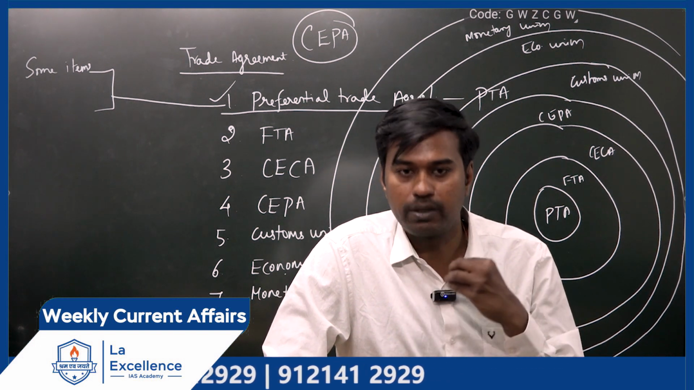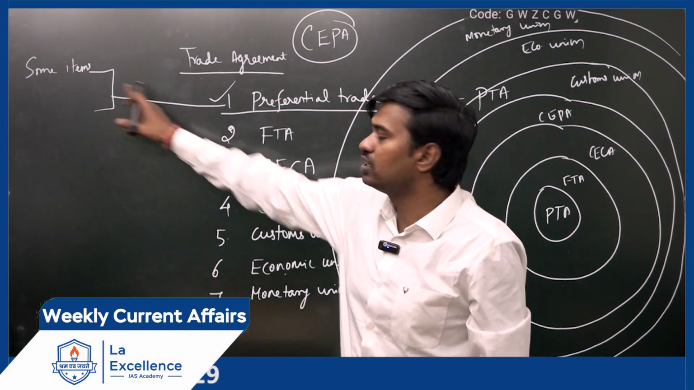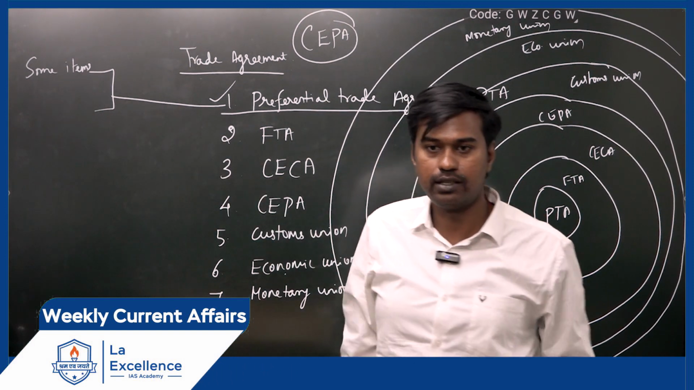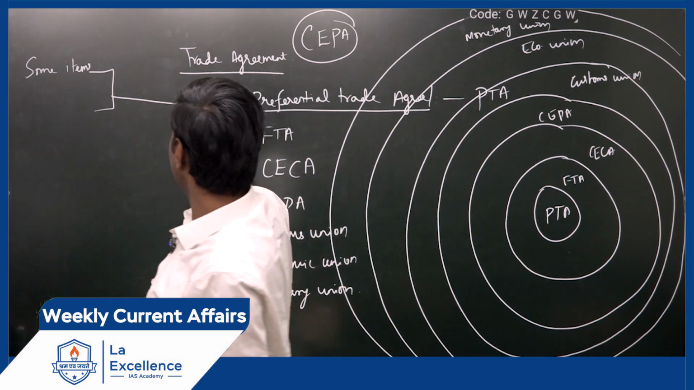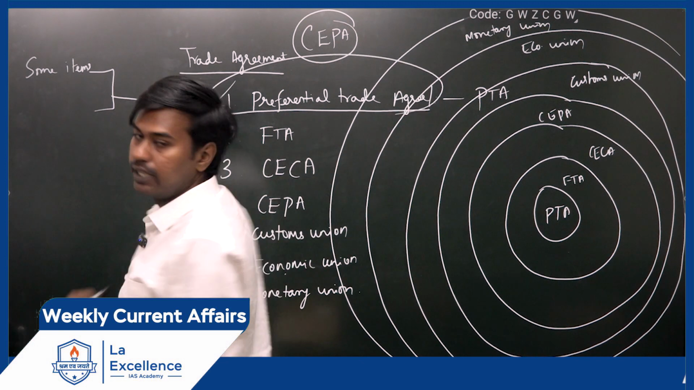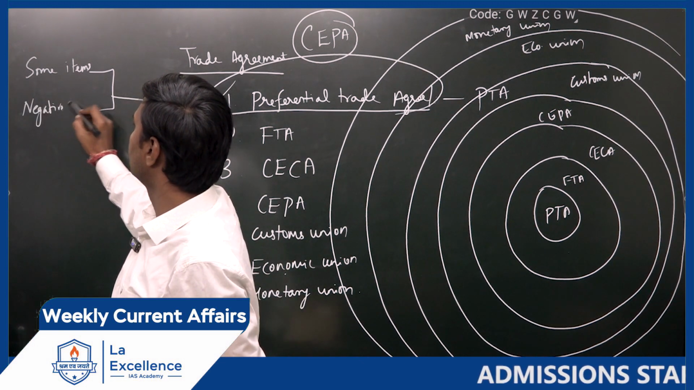So, due to the better relationship we have with some countries, we will ask them to reduce the taxes on some items. Is it clear? Not on all the items, only on some items. That is referred to as a preferential trade agreement. In addition to that, we will also maintain a list called the negative list.